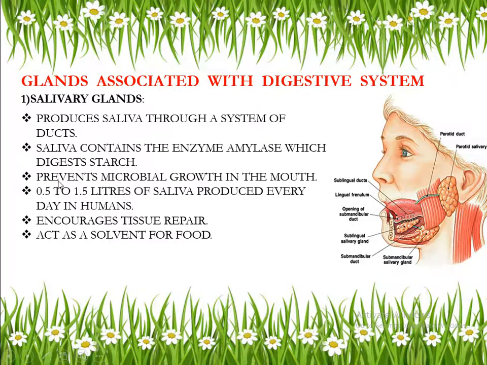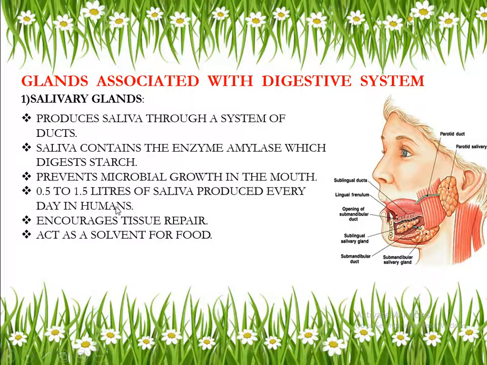Saliva also prevents microbial growth. Small microorganisms, saliva will prevent their growth. The salivary glands produce nearly 0.5 to 1.5 liters of saliva daily in human beings.